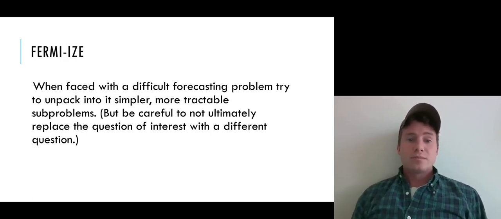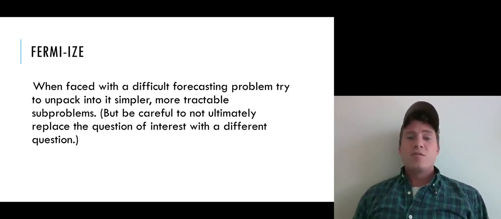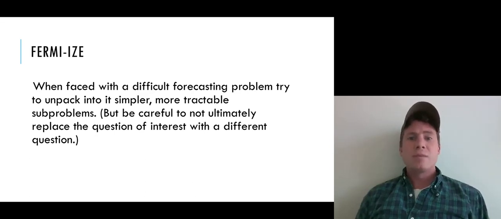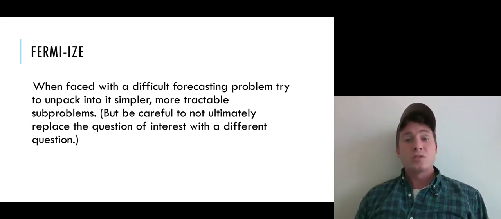All right, so the takeaway here is that when faced with a difficult forecasting problem, try to unpack it into simpler, more tractable subproblems. This is what the superforecasters that Phil Tetlock looked at in his book did. Now, be careful not to ultimately replace the question of interest with a different question. These sub-questions really are not the real question that we're interested in. We're not ending with them. We're just using them as a means to estimate the answer to the question we're really interested in. Okay, so this is a little bit about solving Fermi problems.